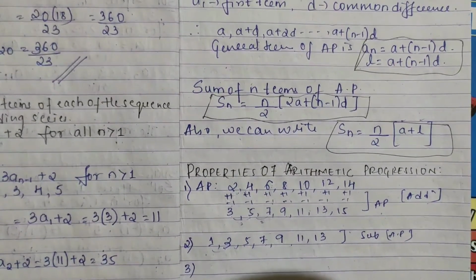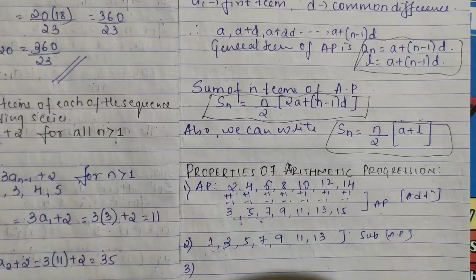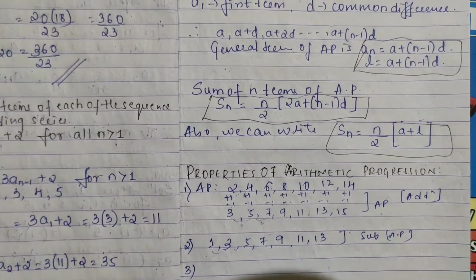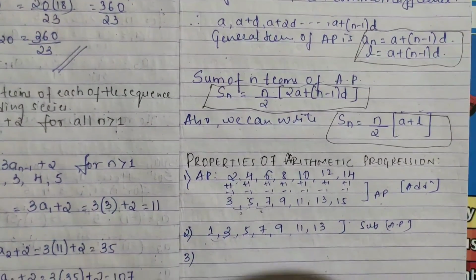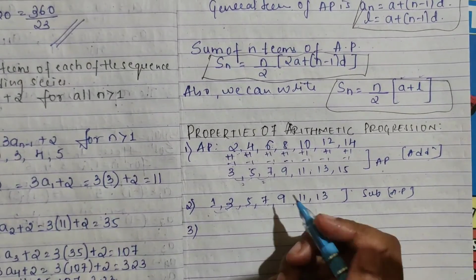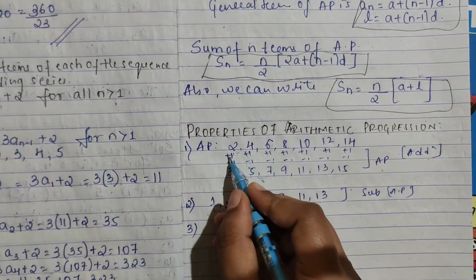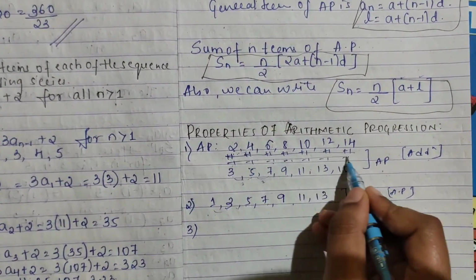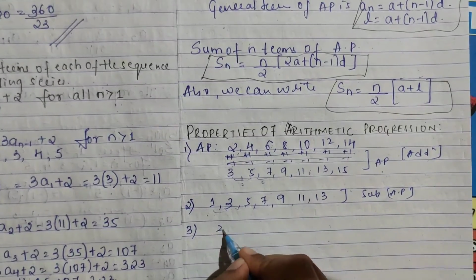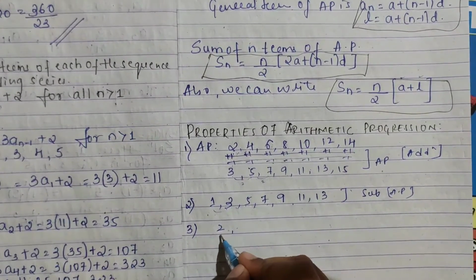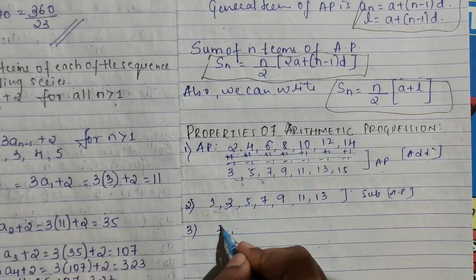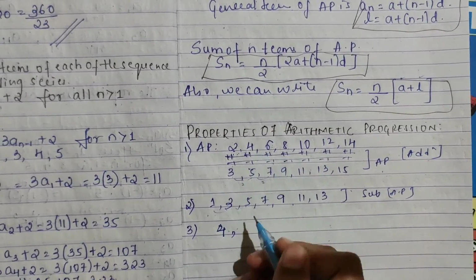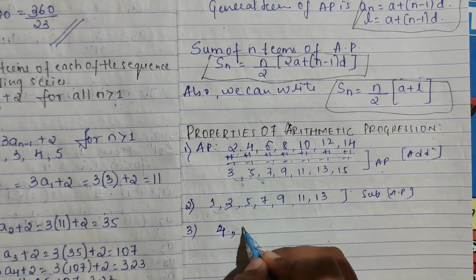Third, they are telling, if each term of an AP is multiplied by a constant, then you will get an AP again. We will multiply by 2. 2 times 2 is 4, 4 times 2 is 8.